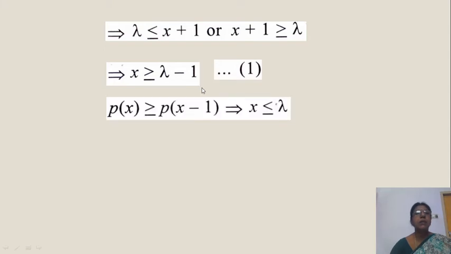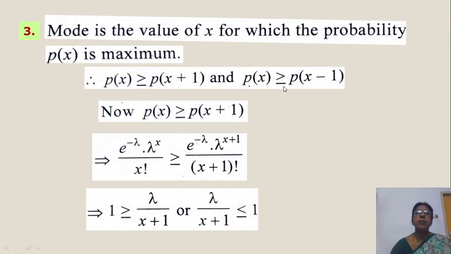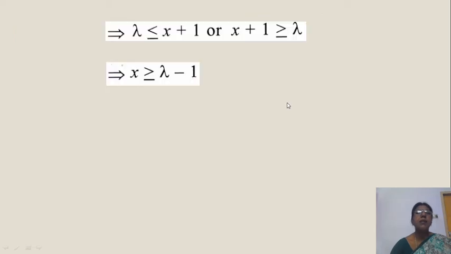Put equation number 1. Next, the second part. What is the second part? This one. P of x greater than or equal to P of x minus 1.